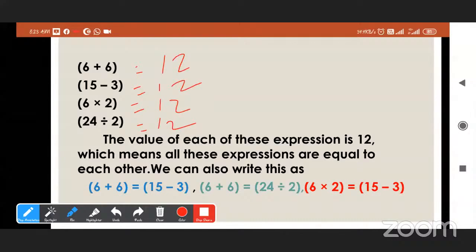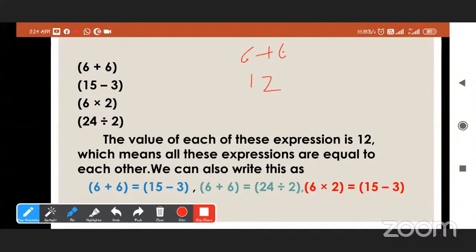All expressions are equal. Yes or no? 6 plus 6 is 12. Now 15 minus 3 is 12. 12 is equal to 12.